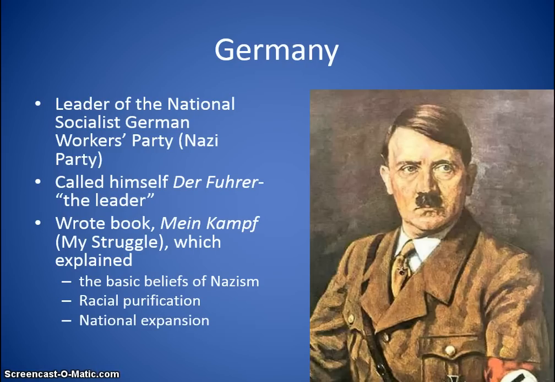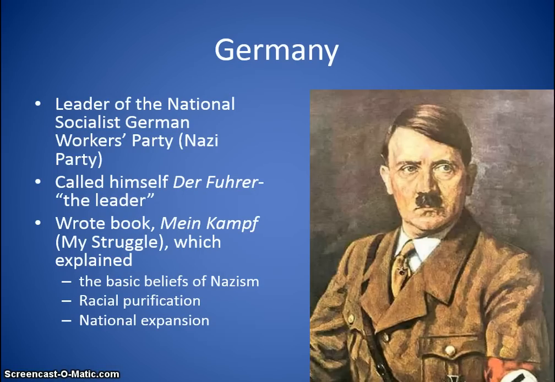And he believed in national expansion. Now, with national expansion, Hitler did want to eventually take over the world, and we're going to see how that also caused World War II to begin. Okay, with the end of World War I, we went over how the Treaty of Versailles prohibited Germany from doing a lot of things, and Hitler is going to go against everything that the Treaty of Versailles had stated. So we're going to see that as well.